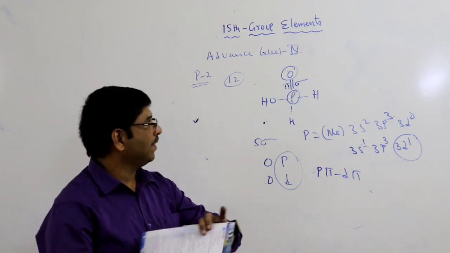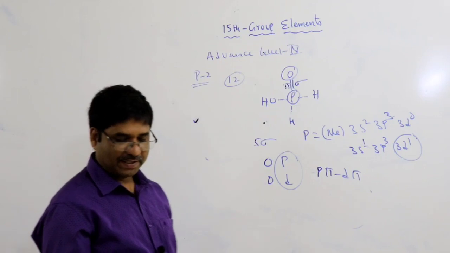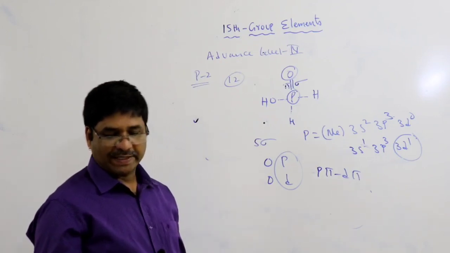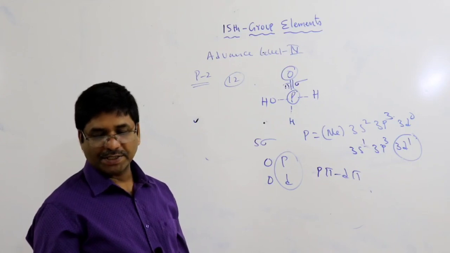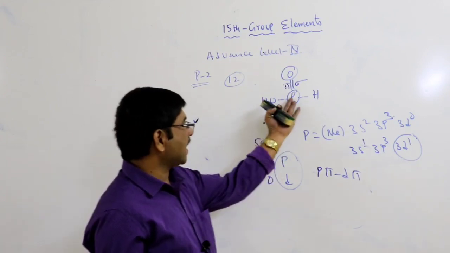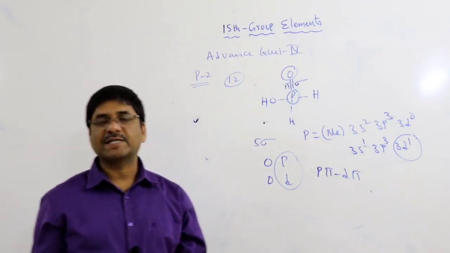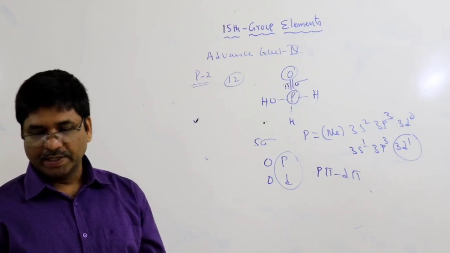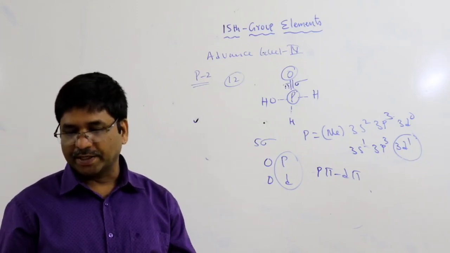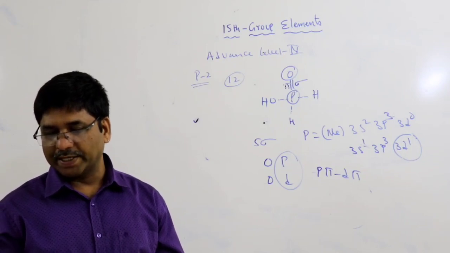So it is only one possible. Pi bond is only one, so it is only that. Next, question number 13. In the above oxyanion, the hybridization of phosphorus. Generally, in phosphorus oxoacids, the phosphorus hybridization is sp3 only. Next, question number 14. In the above structure, the number of replaceable hydrogen atoms.